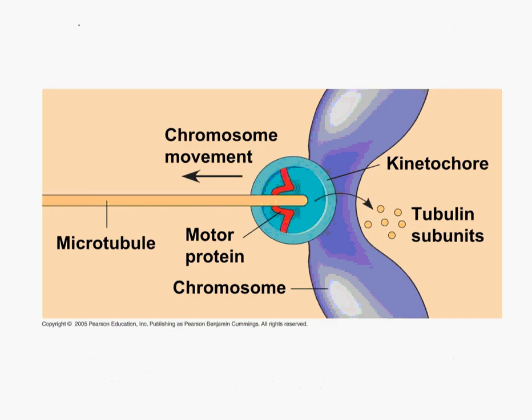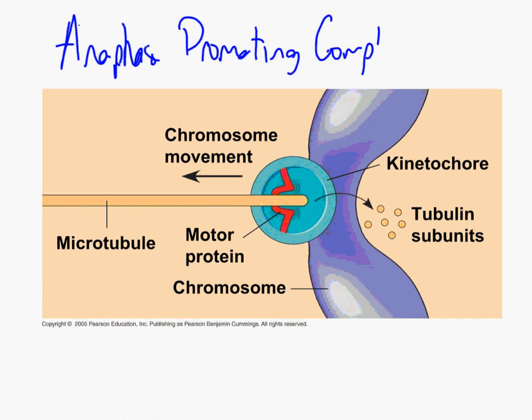Another sort of regulation has to do with the kinetochore itself. This has to do with the third checkpoint at the end of metaphase. As the kinetochores connect with the spindle apparatus, there are a set of enzymes that are going to be turned on, and these enzymes are called anaphase promoting complexes.